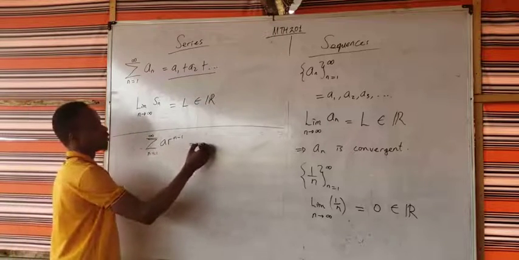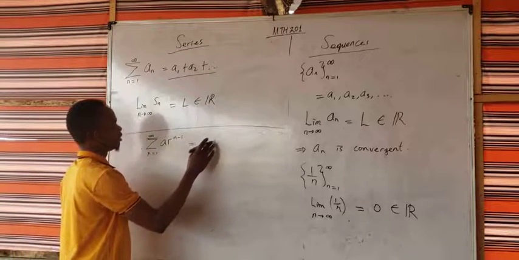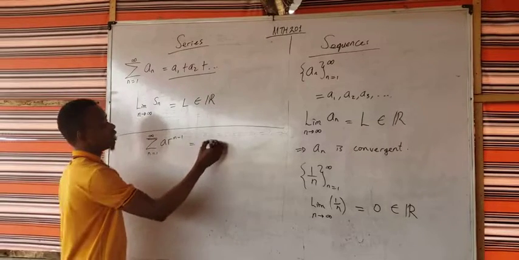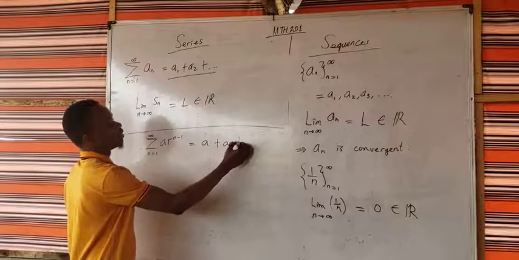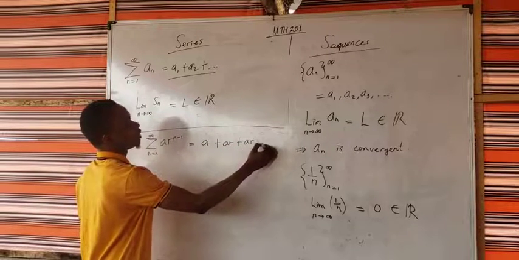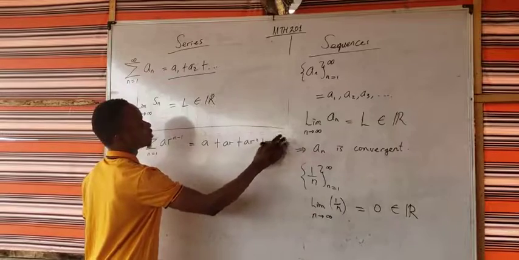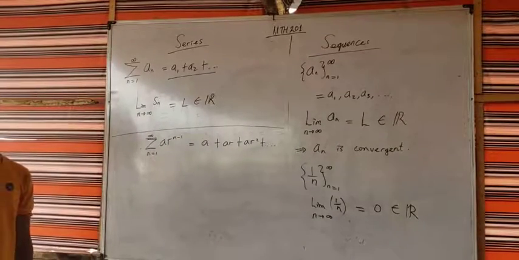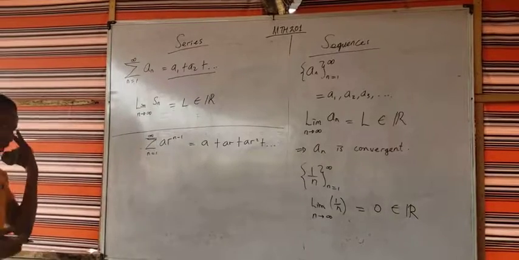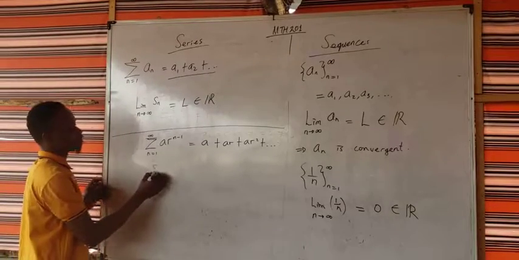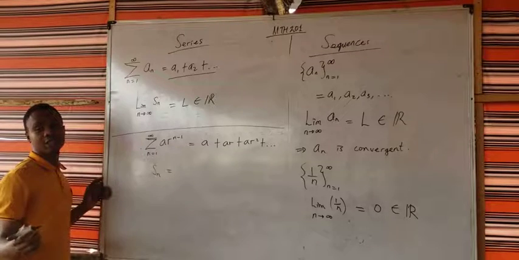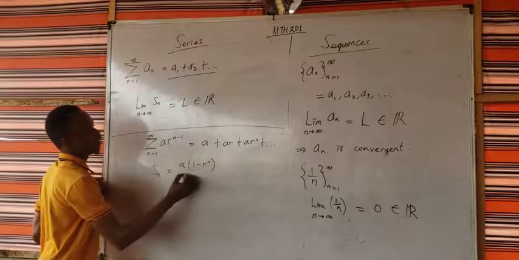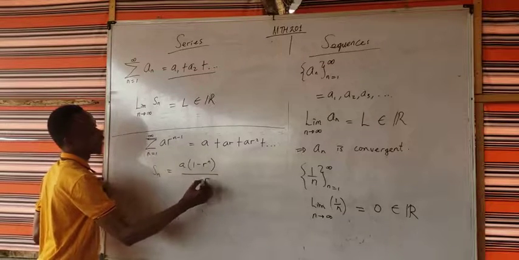Okay, this is simply going to be a, and the first one will be a r raised to the power 1 minus 1, that's 0. This is going to be a plus ar plus ar squared plus, and so on and so forth. And it continues like that. In this case, we saw that we could actually get the sum of the first n terms for a geometric series. Can you remember? We said that this will be a into 1 minus r raised to the power n all over 1 minus r. Does that make sense?